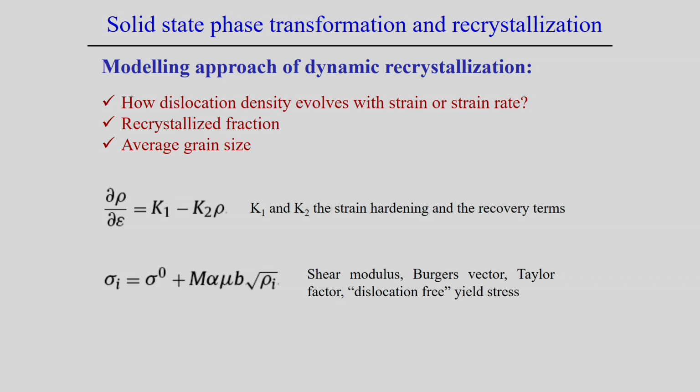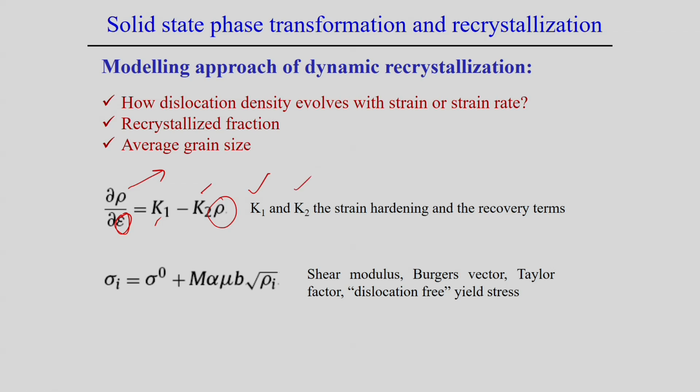If you deform a simple sample, there is a generation of dislocations, so the dislocation density increases further. How the dislocation density evolves can be represented in this way. Here rho is the dislocation density, and d rho by d epsilon is with respect to strain. The deformation process we can characterize by either strain or strain rate, at a particular temperature, which we assume constant.